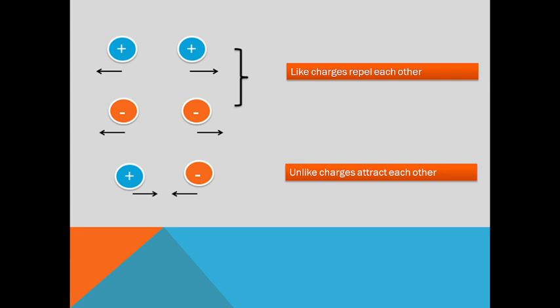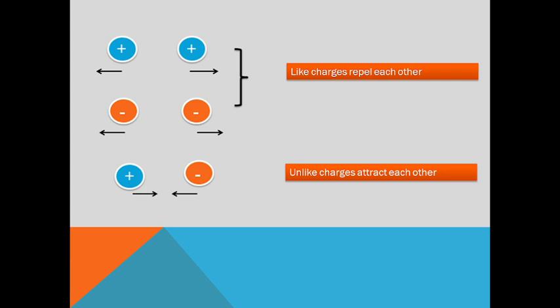What happens if we bring two like charges or two unlike charges close to each other? We can understand this with this figure. If two positive charges or two negative charges, which are like charges, come closer, they repel each other and move away.